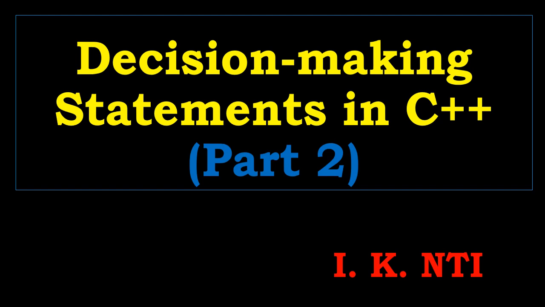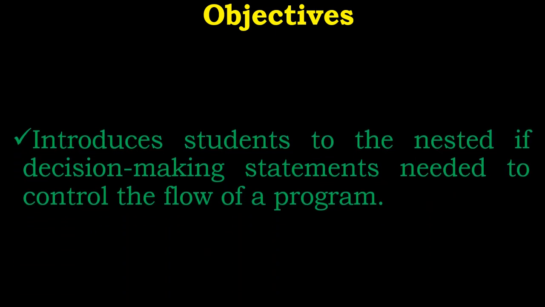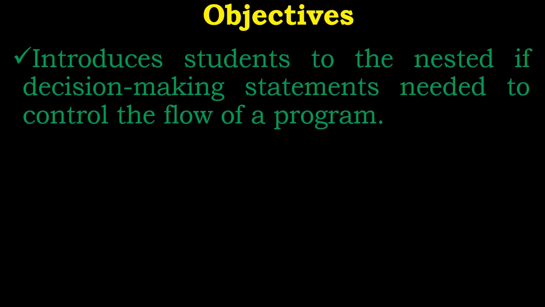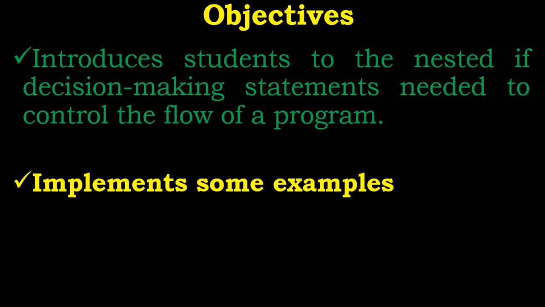In our previous video, we looked at decision making statements in C++, where we looked at the if else statement, and today we are continuing by looking at the nested if statement. The objective of today's lesson is to introduce students to the nested if decision making statement needed to control the flow of a program. And at the end, we'll also be implementing some examples of the nested if.